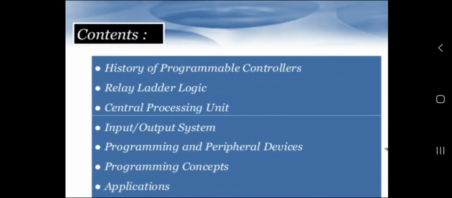Namaskar. Today we'll discuss programmable logic controllers, also known as PLCs. This is a very important part of control systems. Today we'll discuss all the main features of programmable logic controllers.